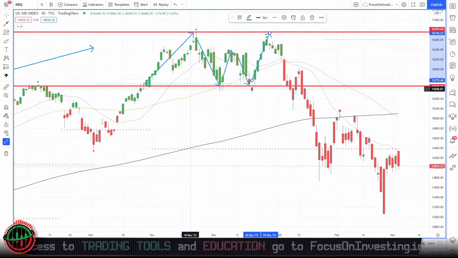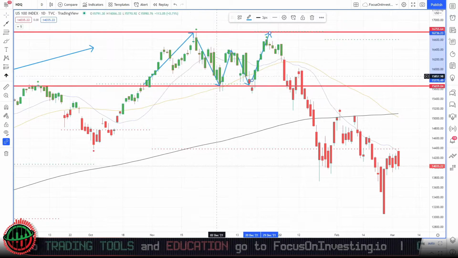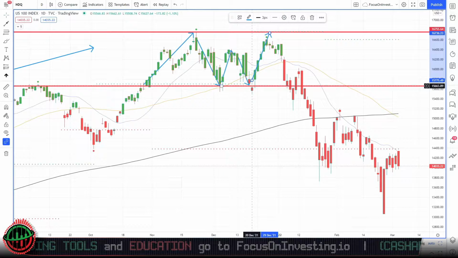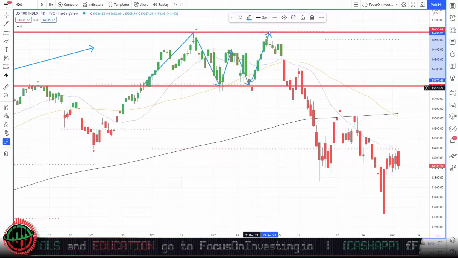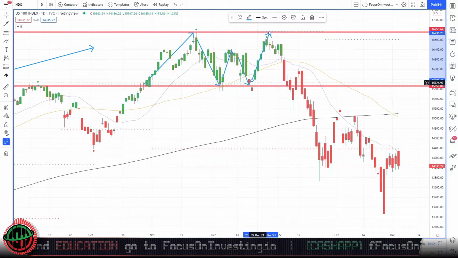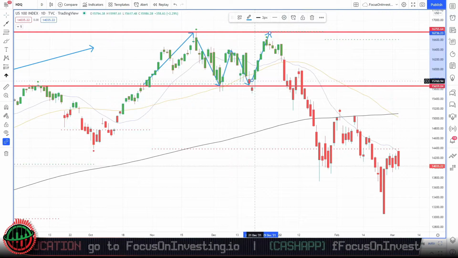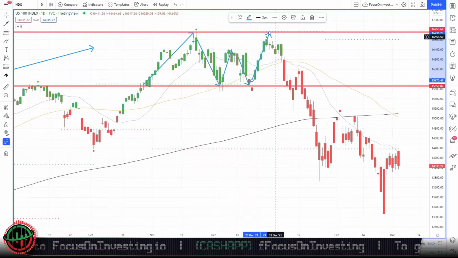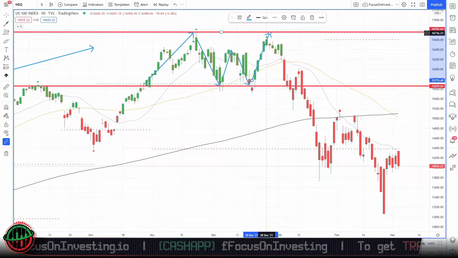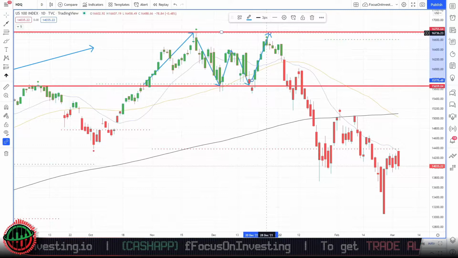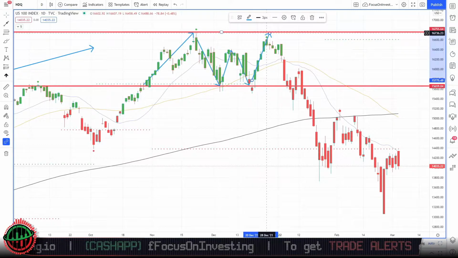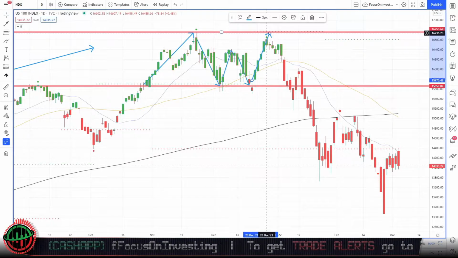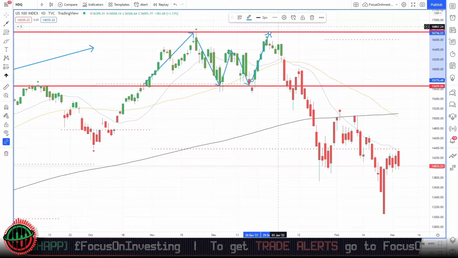double bottom. A double bottom indicates price is trying to break through a support level on 2 occasions. However, it does not have enough energy, or the market does not have the desire to go lower. Therefore, the market has to reverse direction and head back to the upside. However, we see here, when the market hit the upside on the 28th of December, it didn't have enough energy or support or will from the market to break our resistance level.